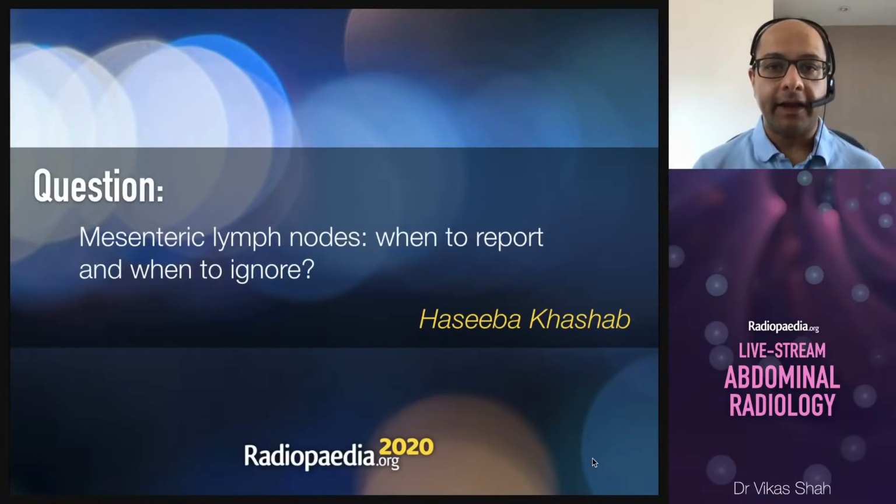Now, mesenteric panniculitis is when you have lymph nodes in the small bowel mesentery with the increased fat attenuation. And the diagnostic criteria that I remember for this are that you might have the nodes seen in a cluster.